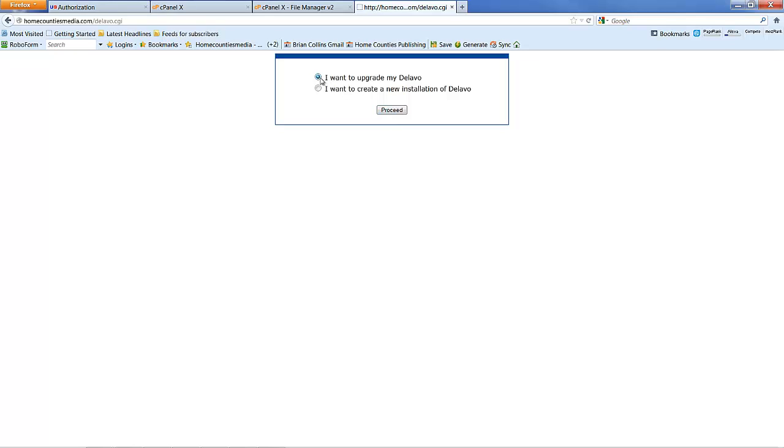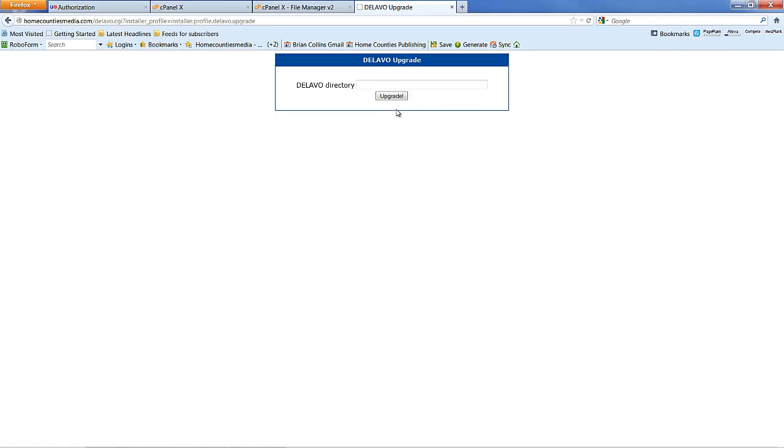You've got two choices here. If you're downloading an upgrade to your Delavo Simple, you would choose this option here, and then it will ask you for, well, let's just go ahead and I'll show you. It'll ask you for the Delavo directory where your Delavo Simple is installed.